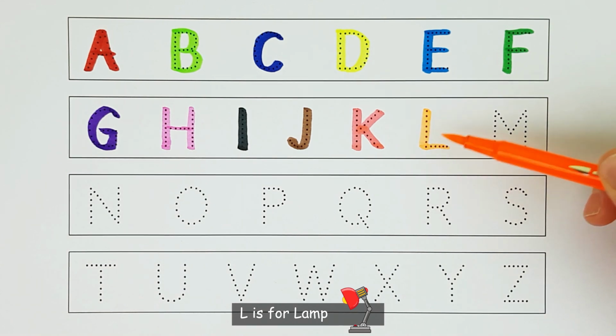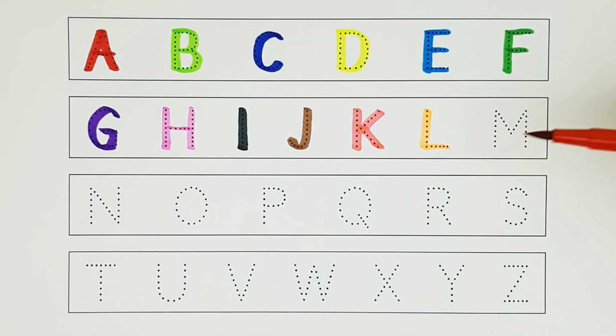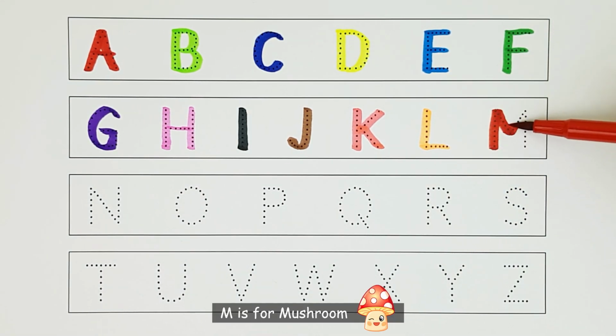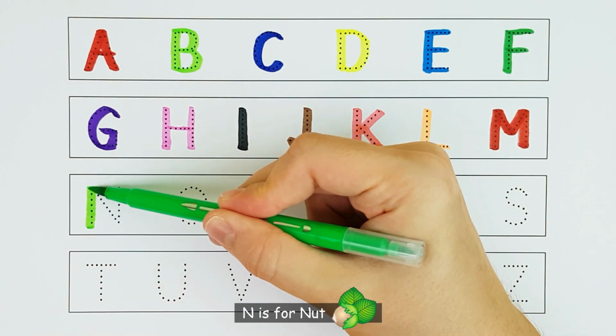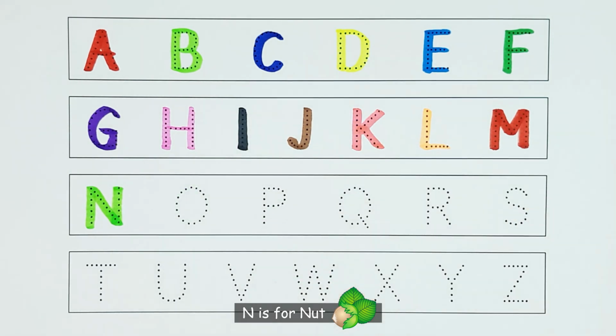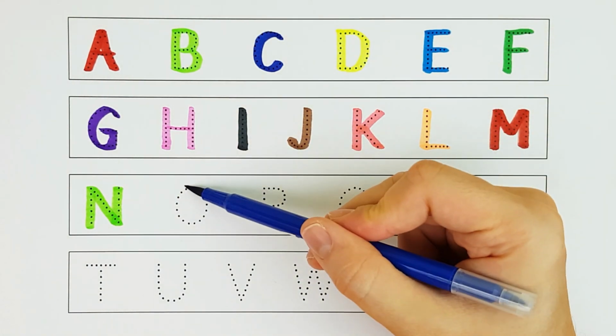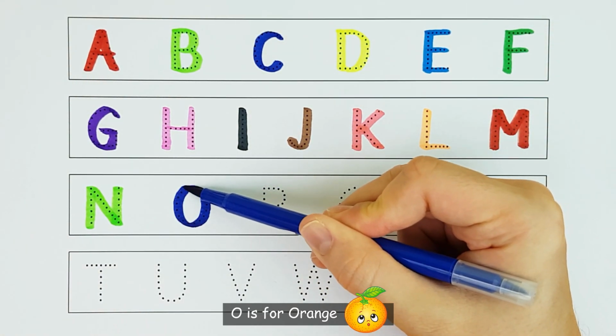L is for lamp. M is for mushroom. N is for nut. O is for orange.